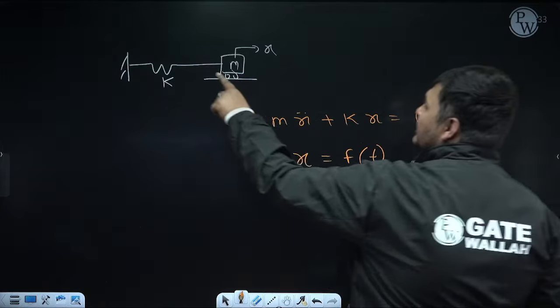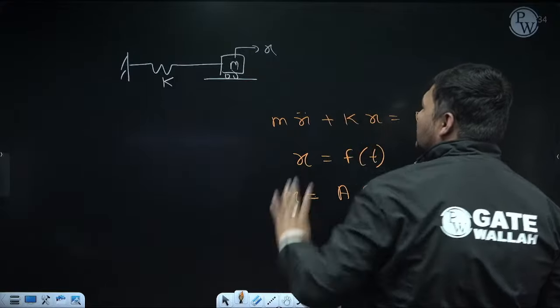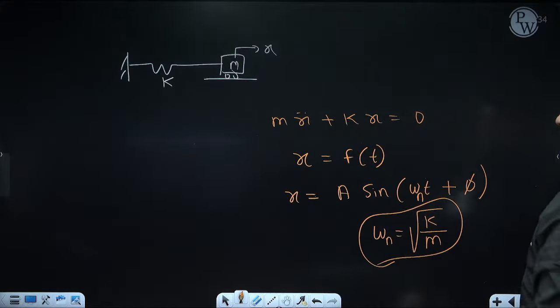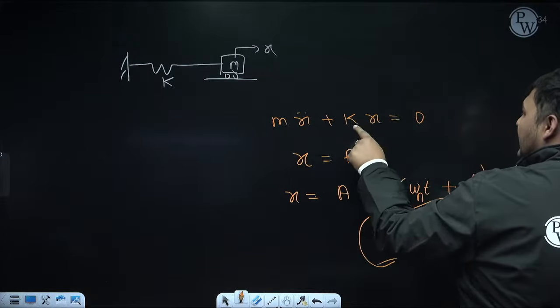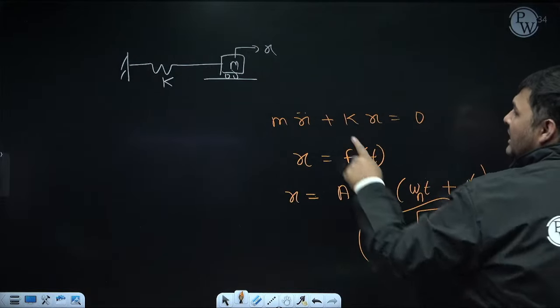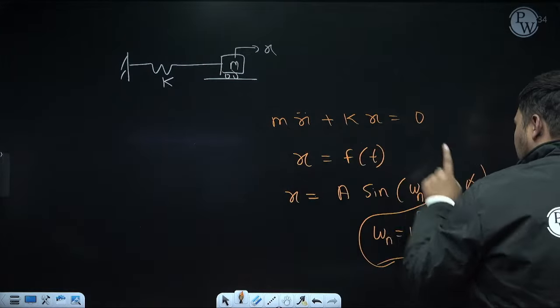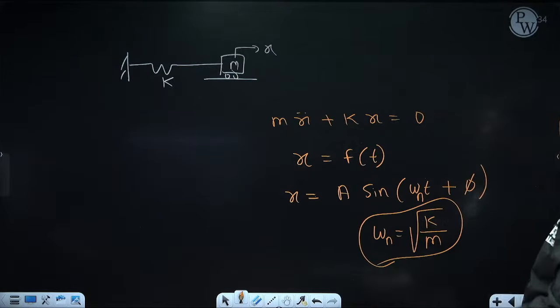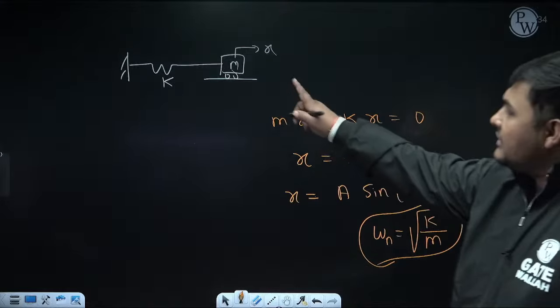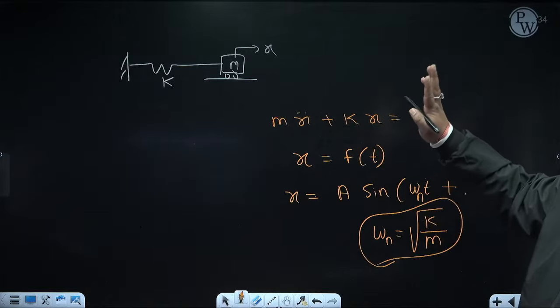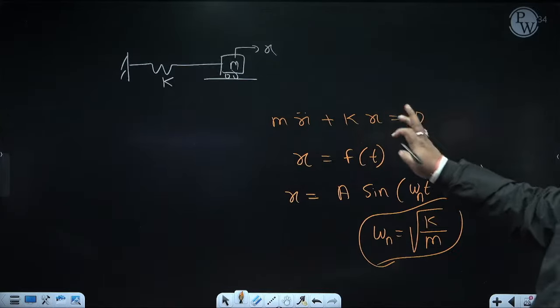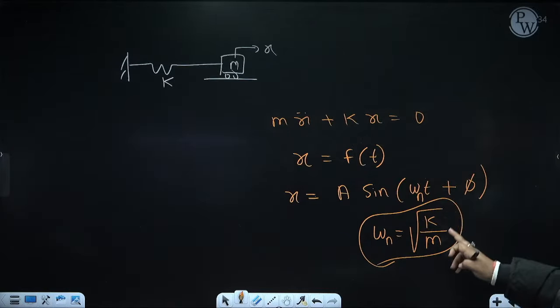Where k is nothing but the stiffness of this spring, and m is the value of this point mass. For the general case, as per this equation, k is the coefficient of x, that is displacement, and m is the coefficient of x double dot, which in this case is equal to mass. For the general case, k is stiffness, m is mass. So this omega n is known as the natural frequency or natural undamped frequency of natural vibration of a single degree of freedom system. And for the general case, the formula to calculate omega n is root k by m.